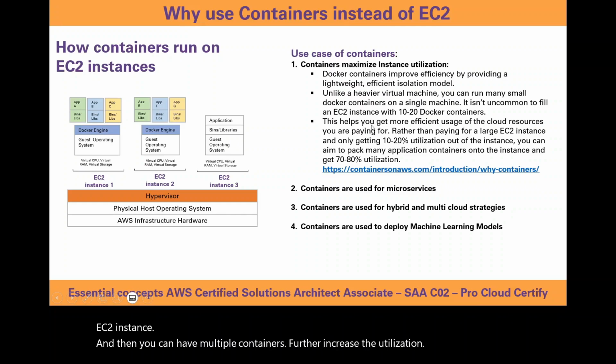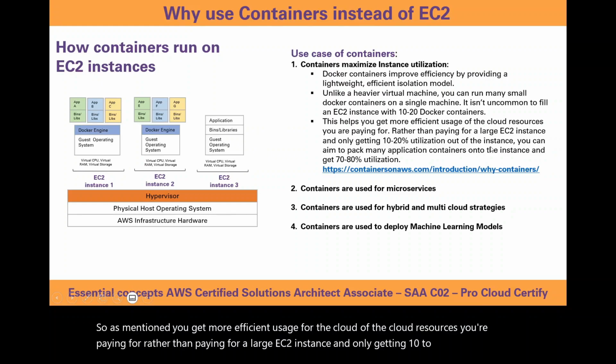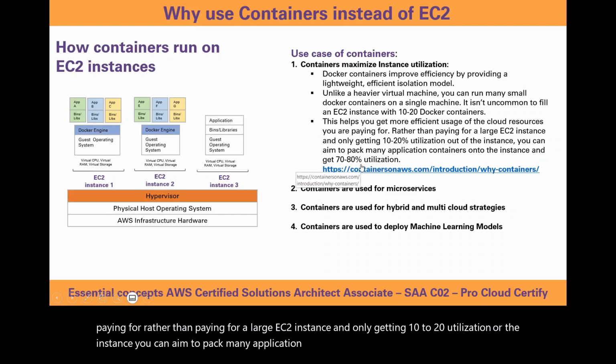So as mentioned, you get more efficient usage for the cloud resources you are paying for, rather than paying for a large EC2 instance and only getting 10 to 20% utilization out of the instance. You can aim to pack many application containers onto the instance and get up to 70 to 80% utilization of that EC2 instance.